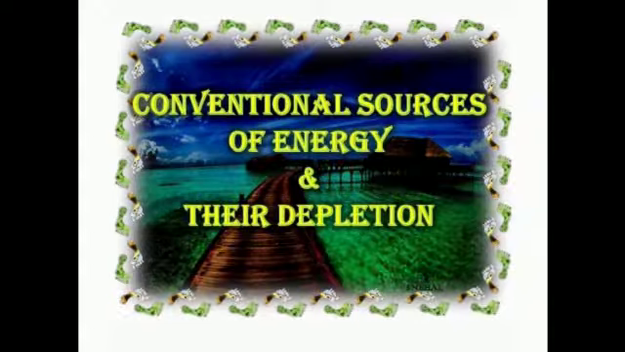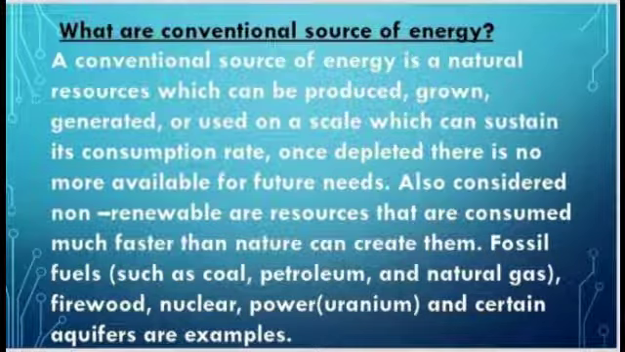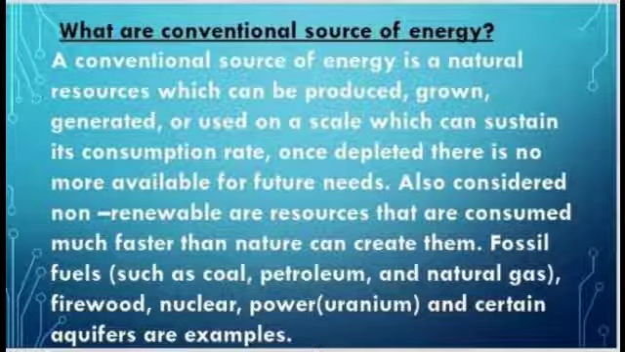Next, conventional source of energy and their depletion. What are conventional sources of energy? A conventional source of energy is a natural resource which cannot be produced, grown, generated or used at a scale which can sustain its consumption rate. Once depleted, there is no more available for future needs. It is obtained from the remains of plants and animals which are buried under the earth with heat and pressure. Example: fossil fuel, coal, etc.